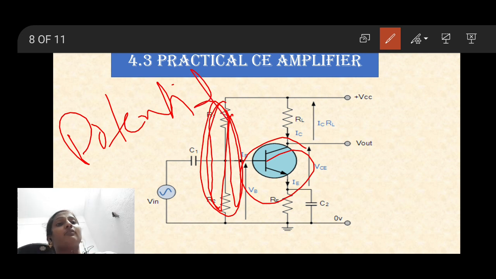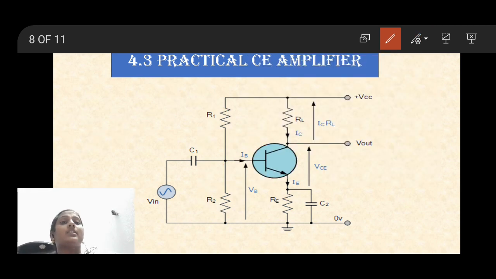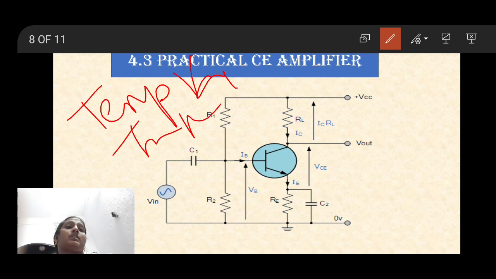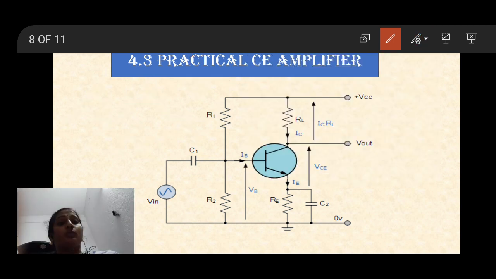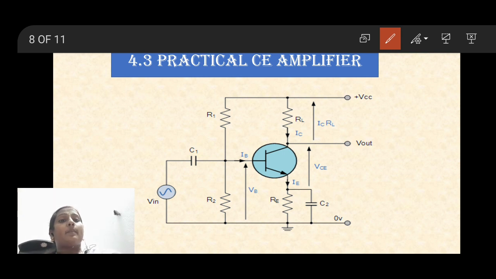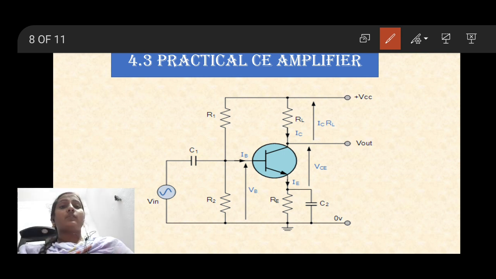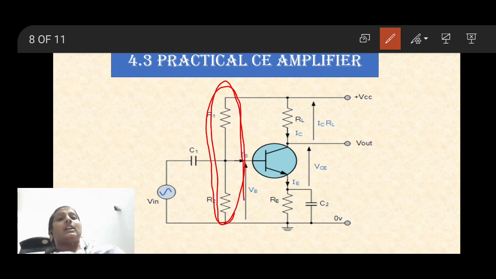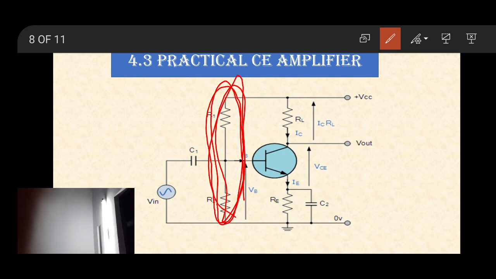What is the purpose of biasing? To make the transistor operate independent of the temperature variations and transistor parameter variations. Means even though the temperature is increased or decreased, the output must be constant. To provide that, we are using R1 and R2 for the biasing of the transistor.